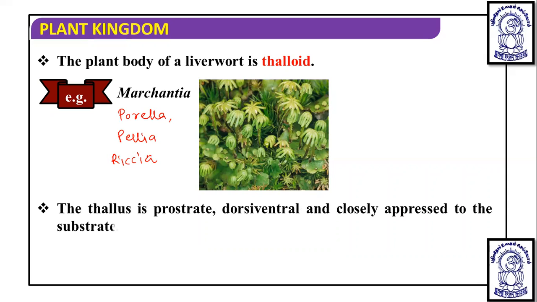The thallus of these liverworts is prostrate, means it grows horizontally. It is dorsiventral, means dorsal and ventral surfaces are there, and the body is closely appressed to the substratum. It is a flat body and it is closely appressed to the soil or the substratum where they are found.